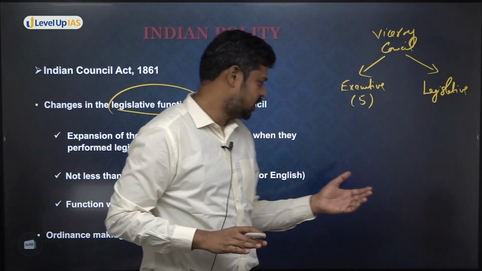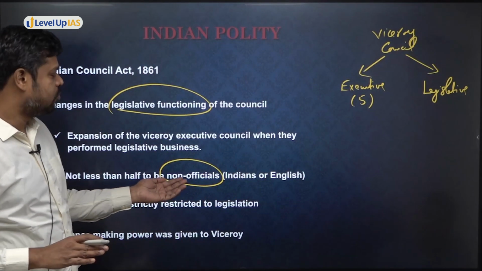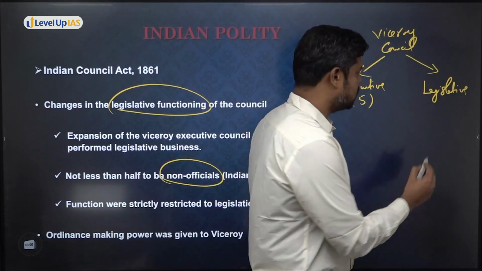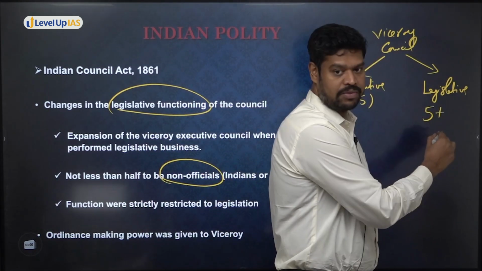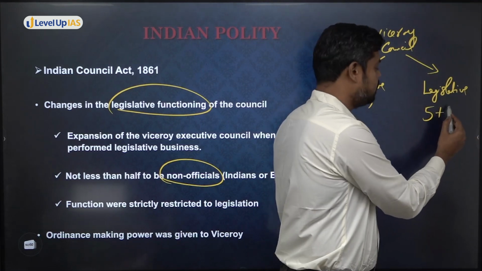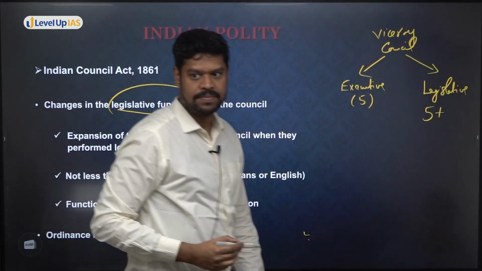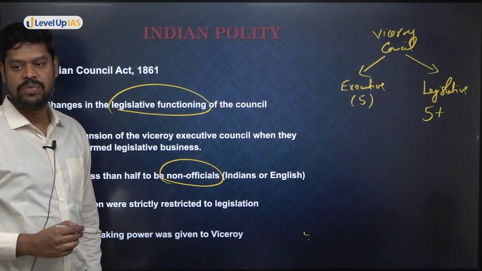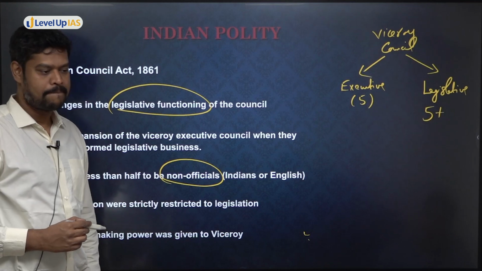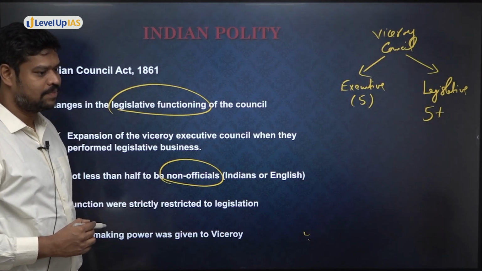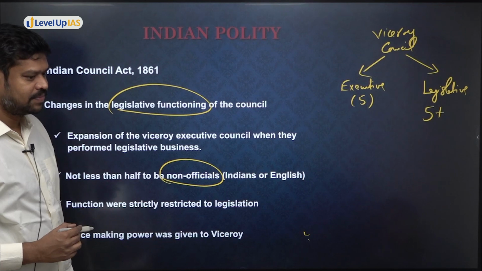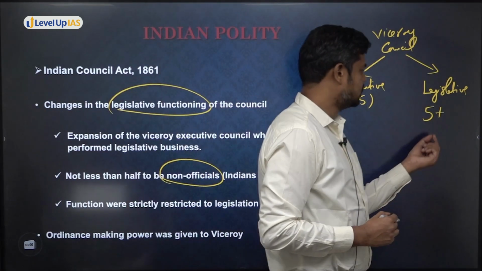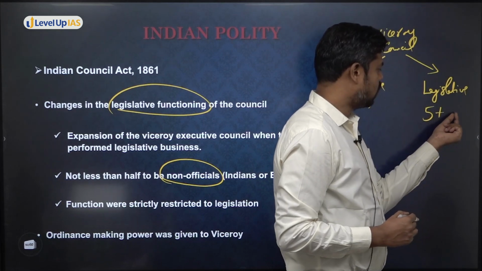To understand this, not less than half to be non-officials. If there are 5 officials, these 5 will also be part of the Legislative Council. So 5 plus at least a minimum of how many non-officials? If you put 1, it is not half.